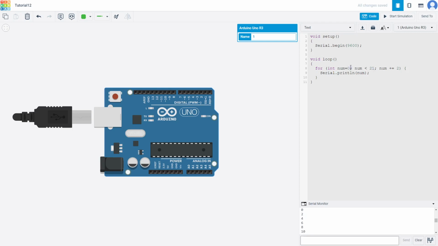Okay, now num equal to 0, num smaller than 21. I explained this. Okay, smaller than 21, right? But then num plus equals 2, right? We are just incrementing the num each time by 2. In each loop we are incrementing the num variable by 2, right? And then we are just printing it, which just gives us all the even numbers from 0 to 20 basically.